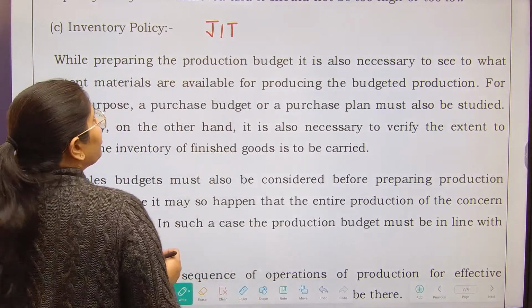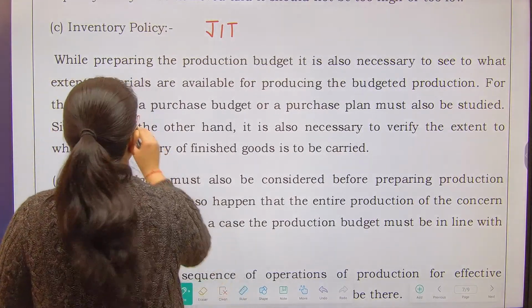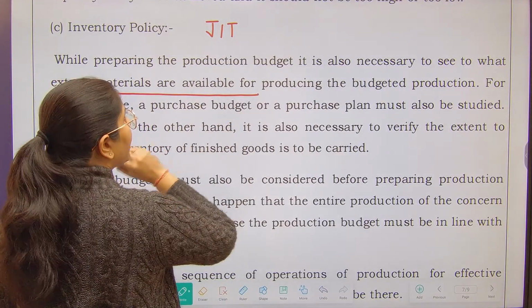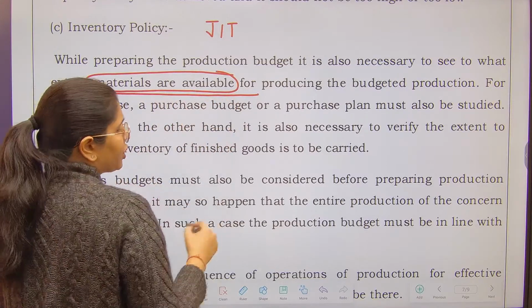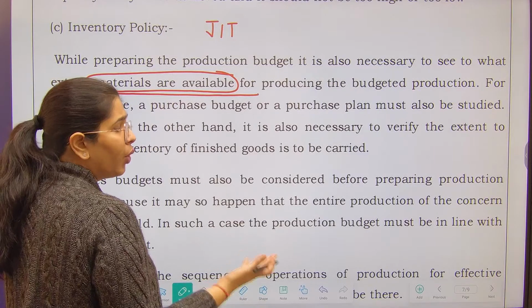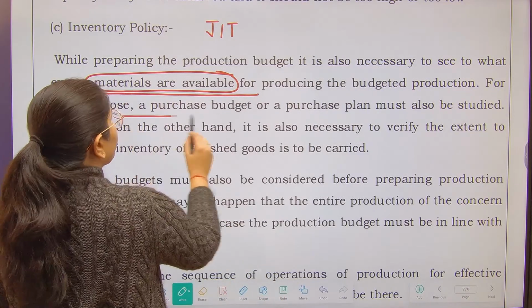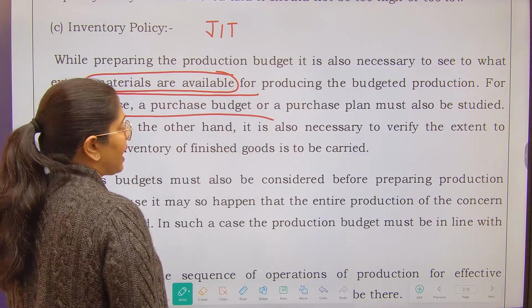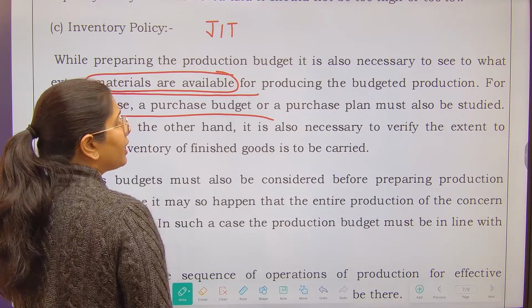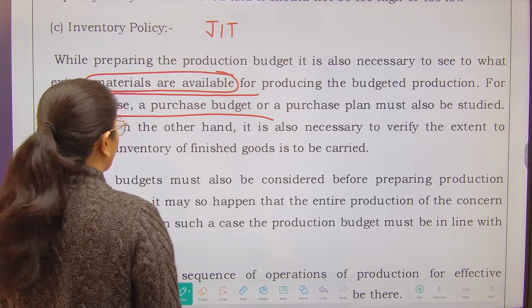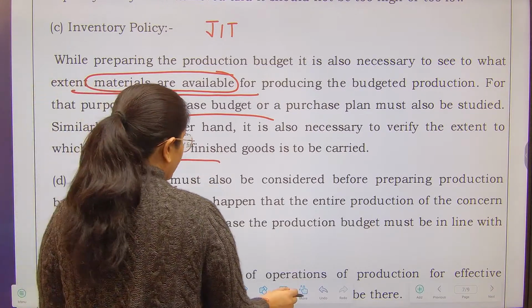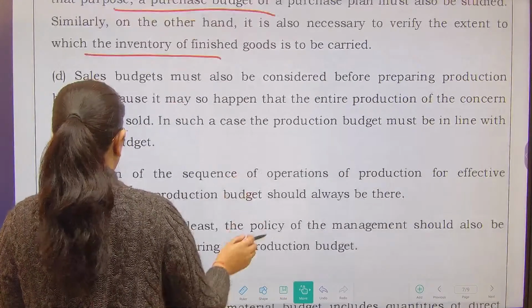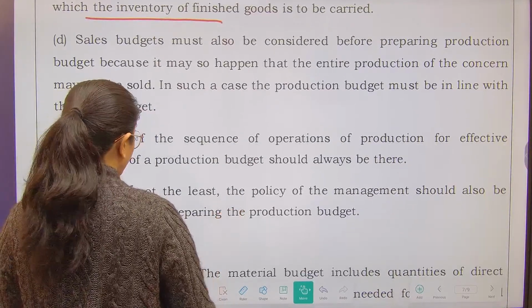So while preparing the production budget, it is also necessary to see what materials are available. If raw materials are not available, then the production budget will be of no use to me. So for that purpose, a purchase budget or purchase plan must also be studied. On the other hand, it is also necessary to verify the extent to which inventory is to be carried. So these are all the things that impact your production plan.